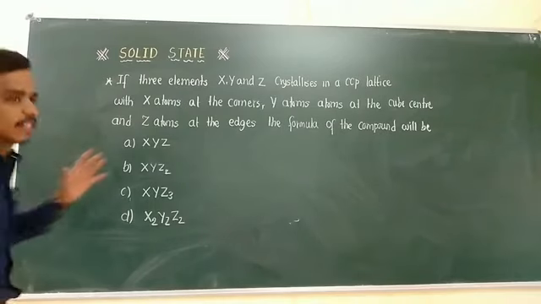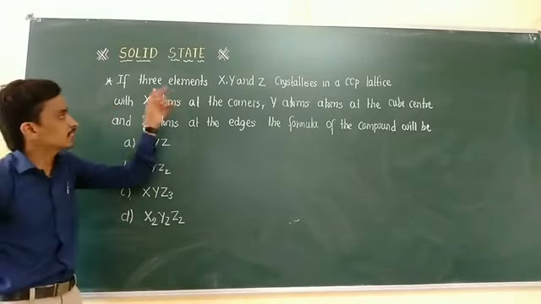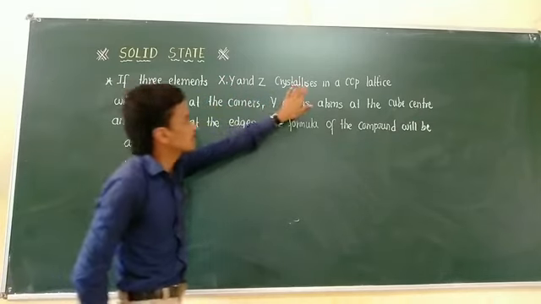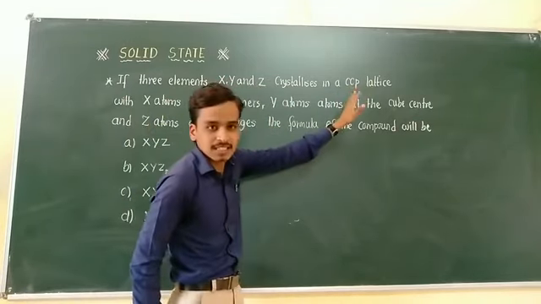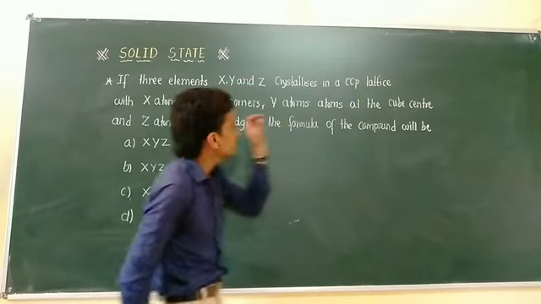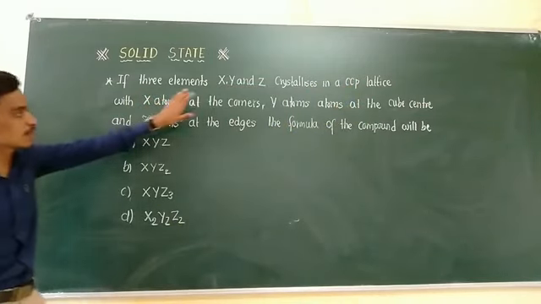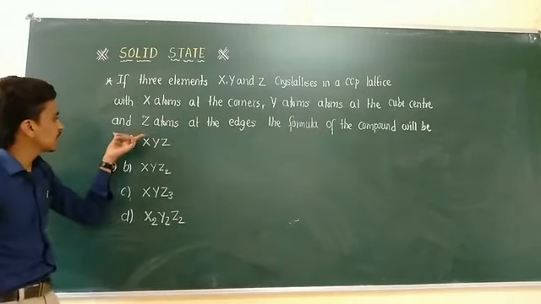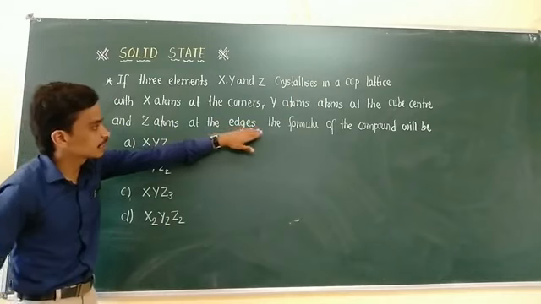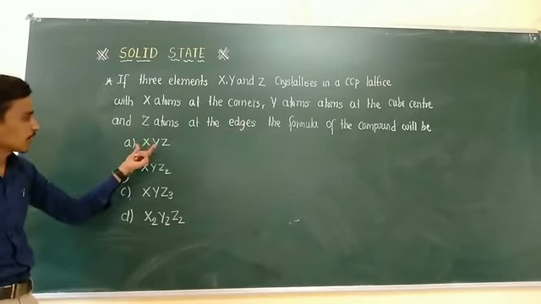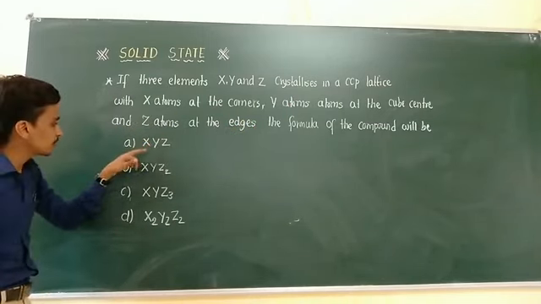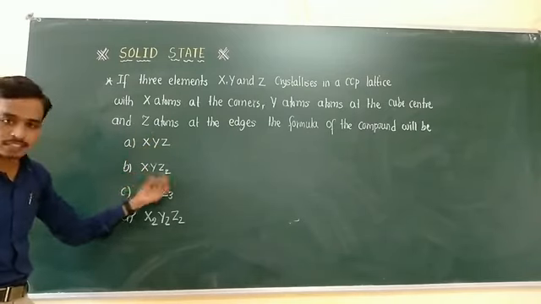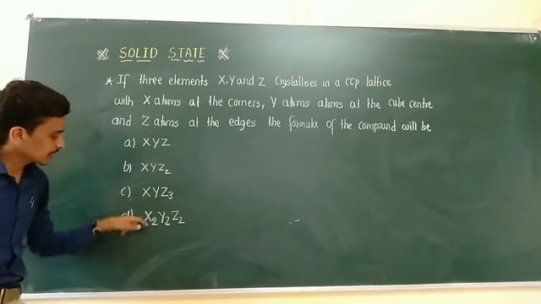Okay, next problem, which you can read clearly. Three elements X, Y, Z crystallize in a CCP lattice, that is cubic close packed. X atoms are present at the corners, Y atoms are present at the center of the unit cell, and Z atoms are present at the edges. We need to calculate the molecular formula of that compound. The options given are XYZ, XYZ2, XYZ3, and similarly X2Y2.